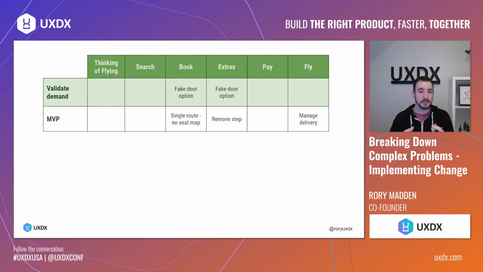Second, then, okay, so once we validate that there is demand, what is the simplest product that we can build that can satisfy this? So if we look at the fly column first, that's probably the most complexity here because we have to train all of the staff on how to manage this and how to actually deliver the empty middle seat, the meals, etc., that come with this product. So that's a lot of complexity of training those people.